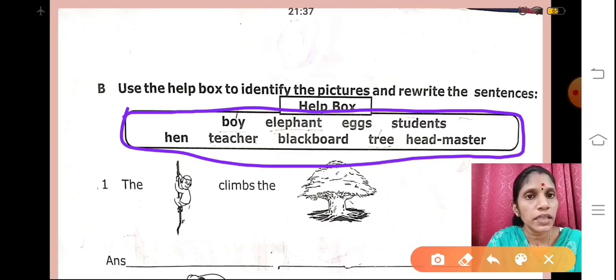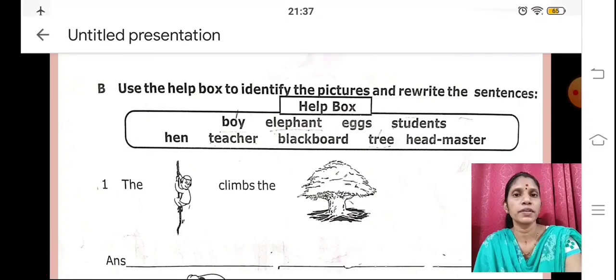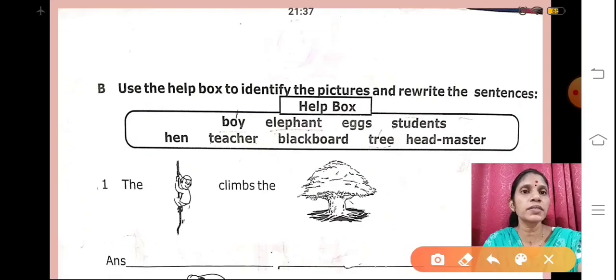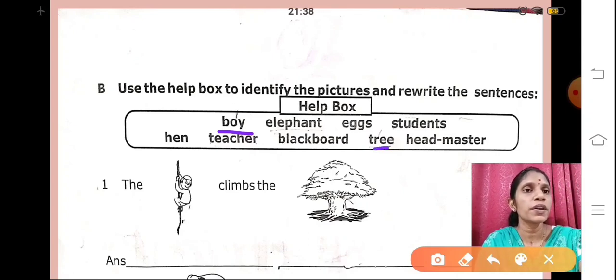You can see the image of a, who is he? Yes, he is a boy. So what we are supposed to do is, we will choose this boy. And what is the word given next? Climbs the, what is the picture given there? Yes, it is the picture of a tree.